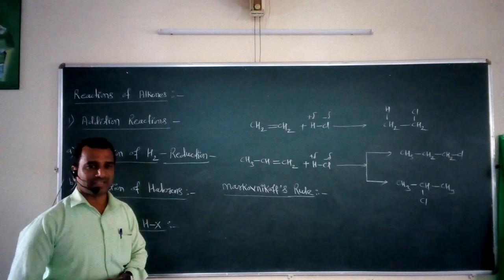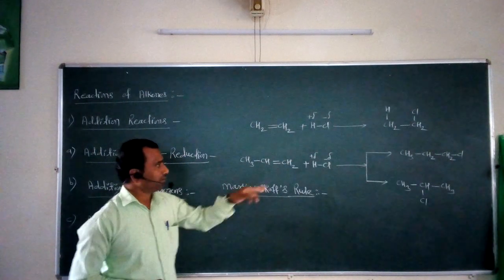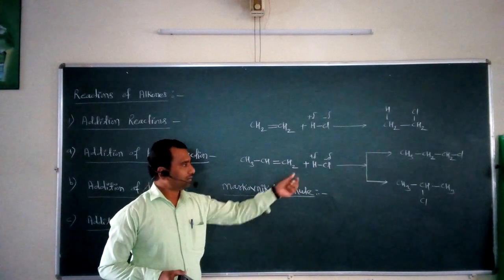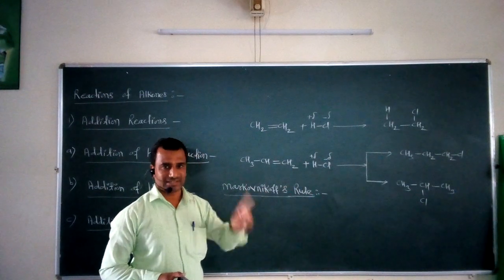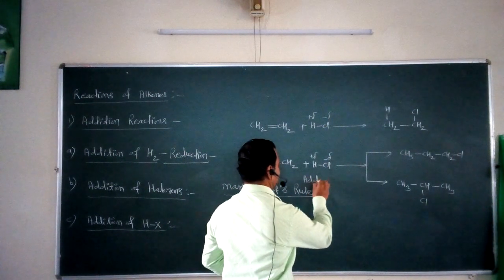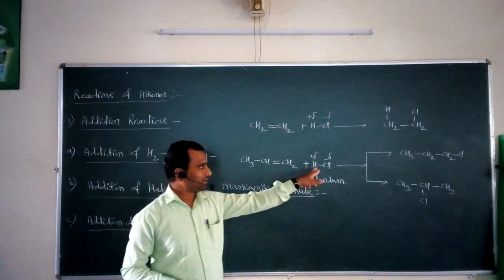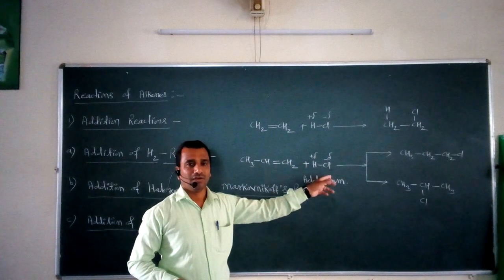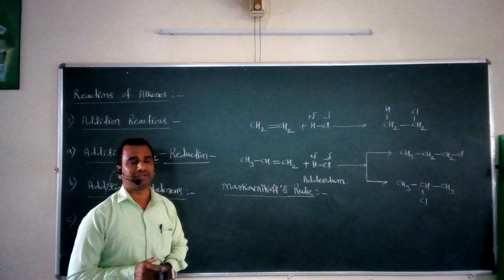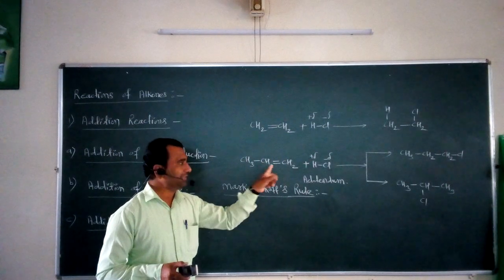minor nature of a product? So what happens according to this Markovnikov's rule, in an addition reaction, the negative part of the addendum, this is called the addendum. The negative part of the addendum, or we may say an unsymmetrical reagent, gets added to that olefinic carbon which must have the least number of hydrogen atoms.